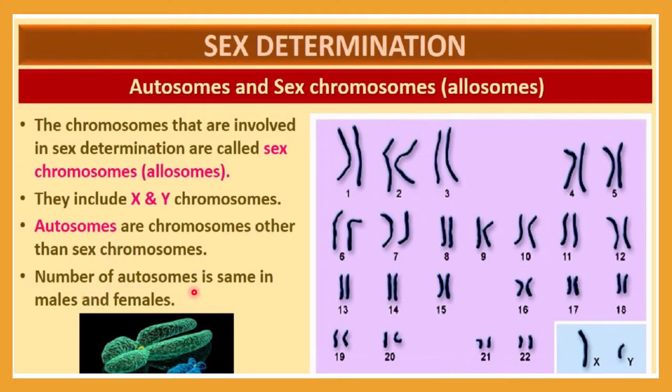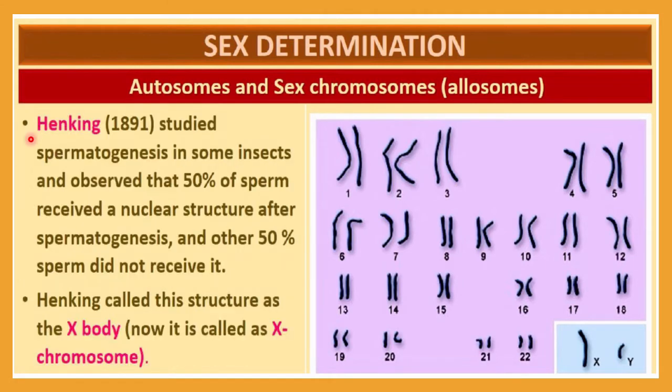The number of autosomes is the same in a male and female. You can get the idea because all these chromosomes will be present in male and female equally. But this is the difference: in a human male there is an X and Y, and in a human female there will be XX. So you should notice that the number of autosomes is the same in male and female.